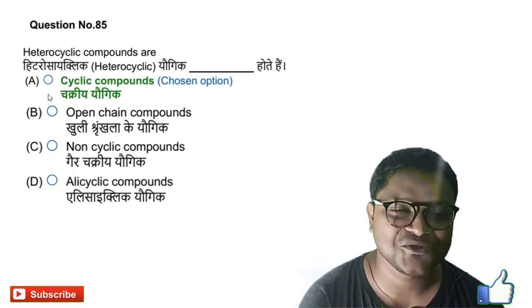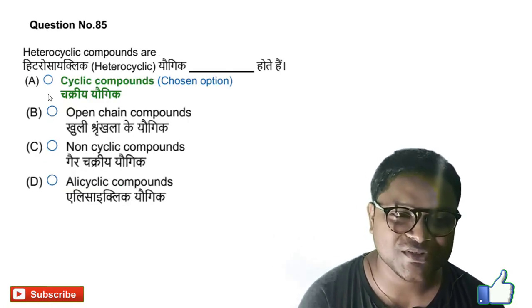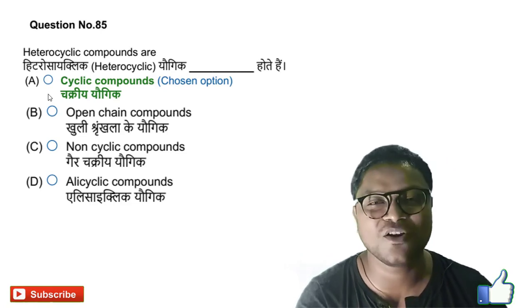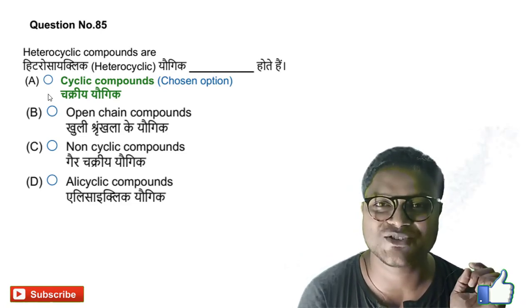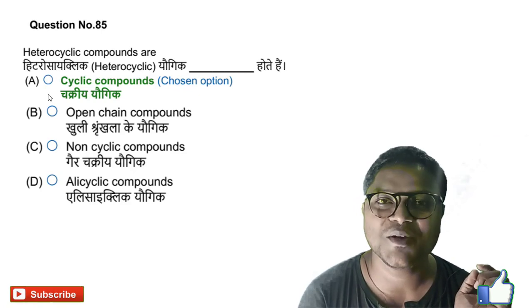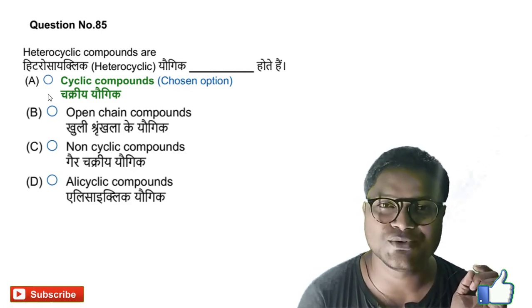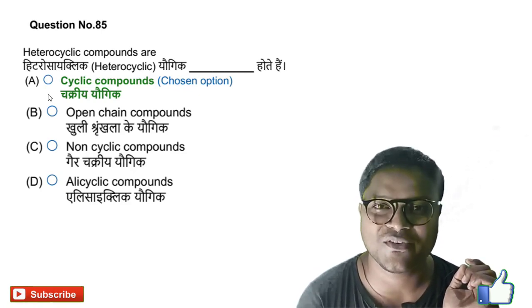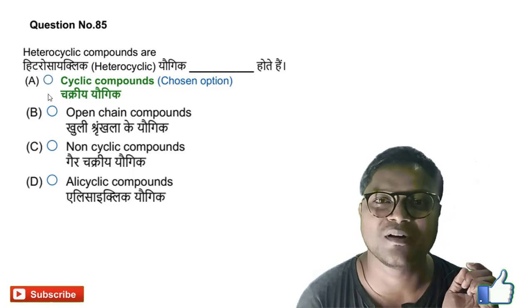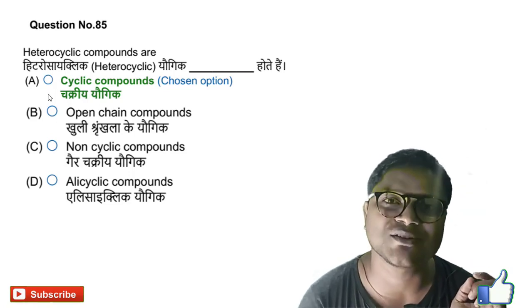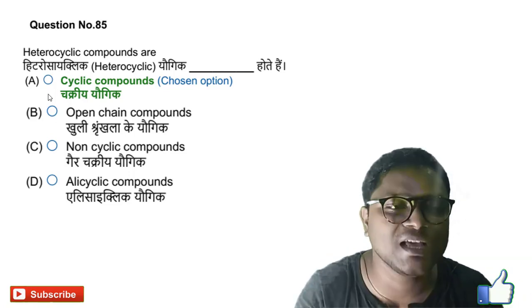Next question, question number 85. Heterocyclic compounds. Heterocyclic compound, you know that in a cyclic structure, a cyclic aromatic compound, if we use nitrogen, sulfur, oxygen instead of carbon atom, then it is called a heterocyclic compound. So these are cyclic compounds.